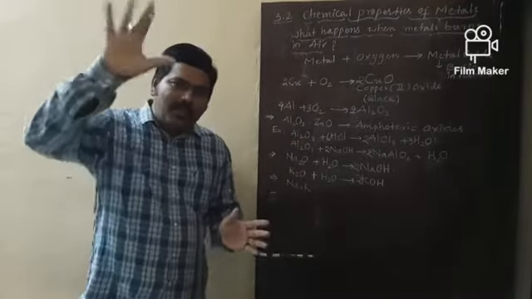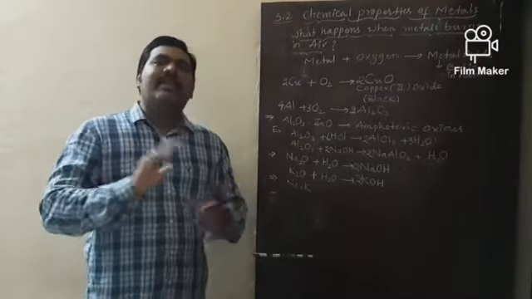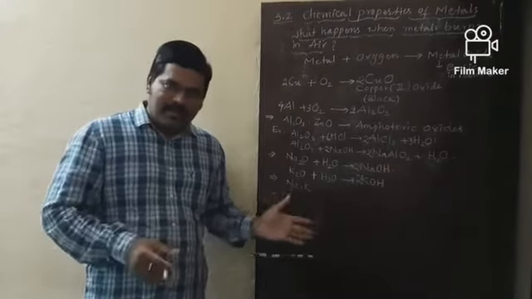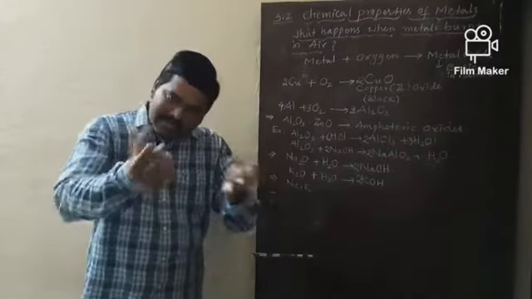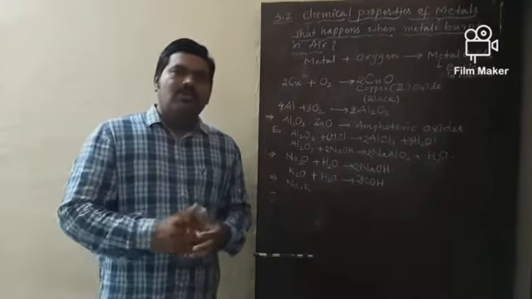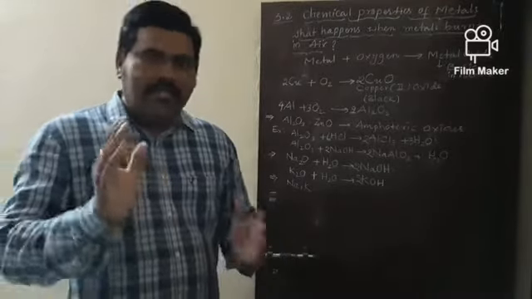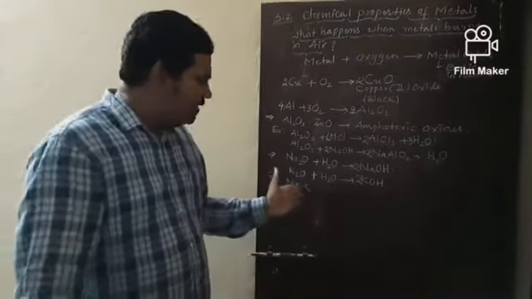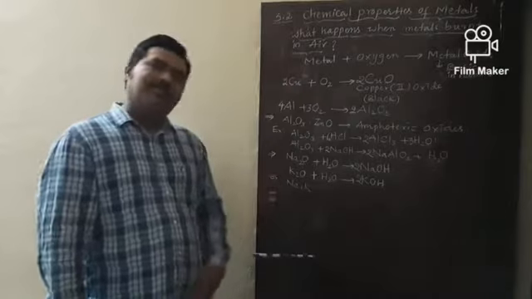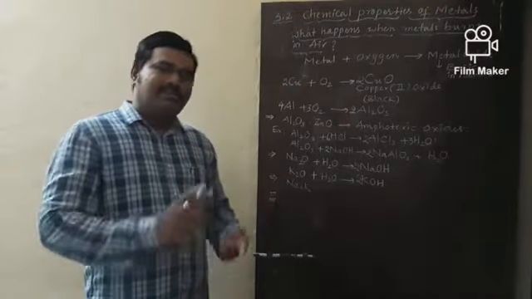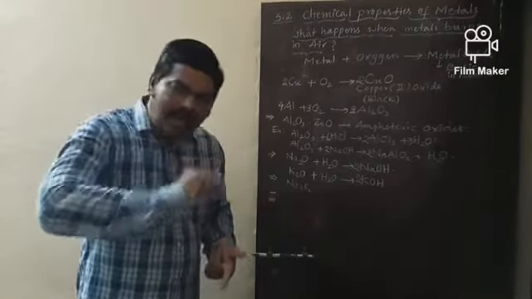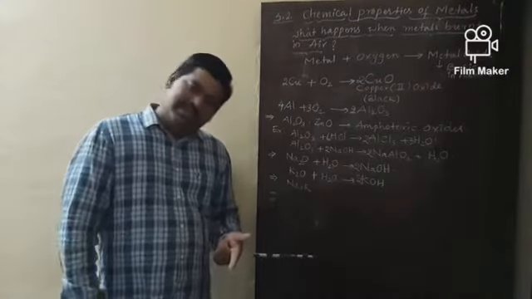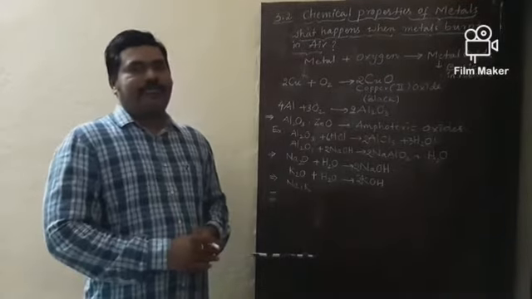If kept in the open atmosphere, they vigorously react with oxygen, cause accidental fires and will catch fire immediately. So to preserve these metals, we have to keep them under kerosene oil. Metals like silver and gold do not react with oxygen even at high temperature.